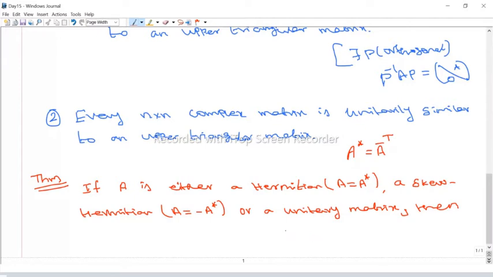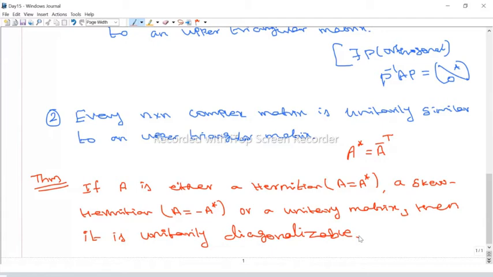So there are three types of matrices. If you take any matrix, either Hermitian or skew Hermitian or unitary, then it is unitarily diagonalizable. Very important. In the examination, they will give some matrix, maybe Hermitian, skew Hermitian or unitary. They may ask if it is unitarily diagonalizable or orthogonally diagonalizable, or something else. So using this theorem, if it is Hermitian, then it is unitarily diagonalizable.